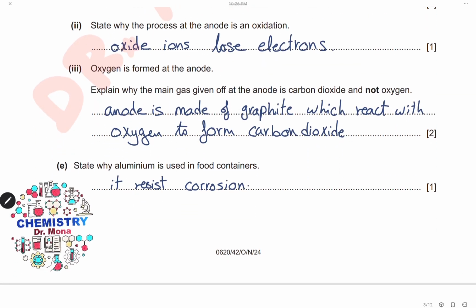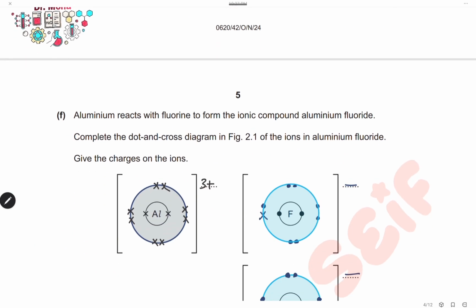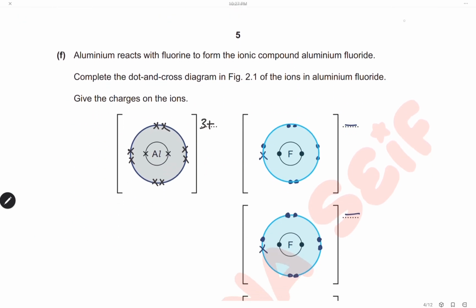State why aluminium is used in food containers. This is a property of aluminium that it resists corrosion, so it will not react with acids in the food, and that's why it is used in food containers. Aluminium reacts with fluorine to form the ionic compound aluminium fluoride. Complete the dot and cross diagram for the ions of aluminium fluoride.